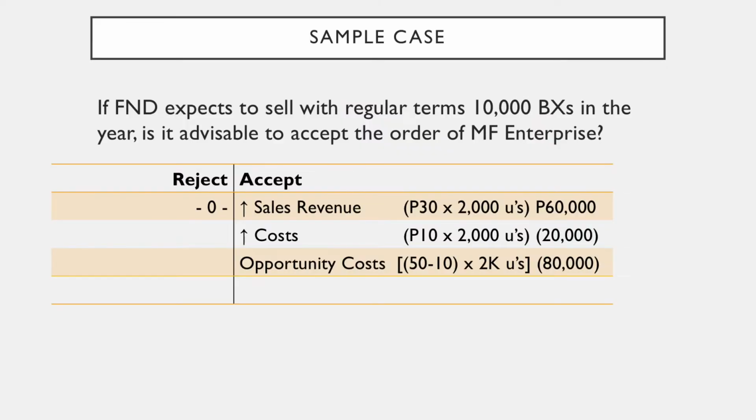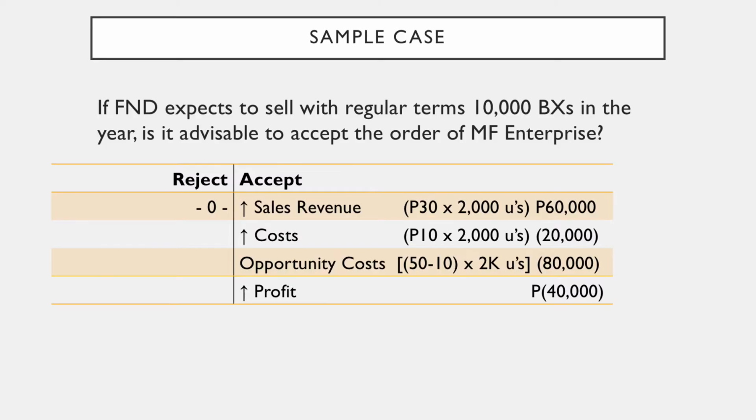So how much is the opportunity cost? The opportunity cost would be the contribution margin of the regular sales loss. Hence, it would be regular price of 50 minus regular variable cost of 10 times 2,000 units sacrificed. 40 times 2,000, that's 80,000. 80,000 pesos of margins were lost because we have given the capacity dedicated for regular sales to special orders.